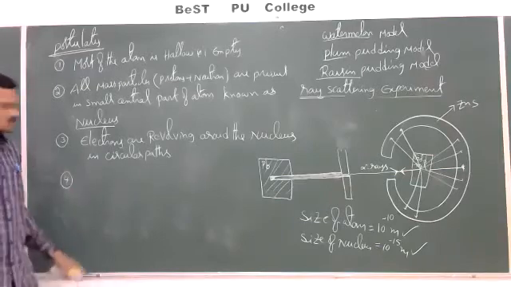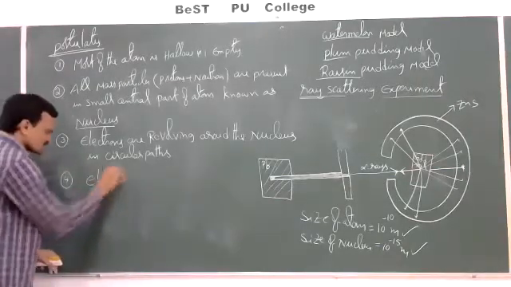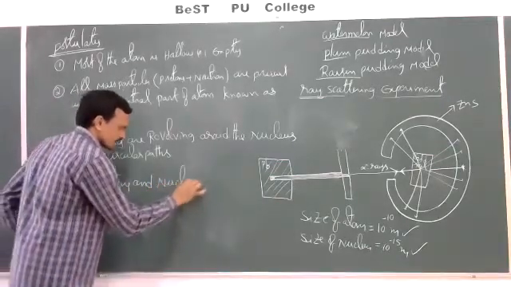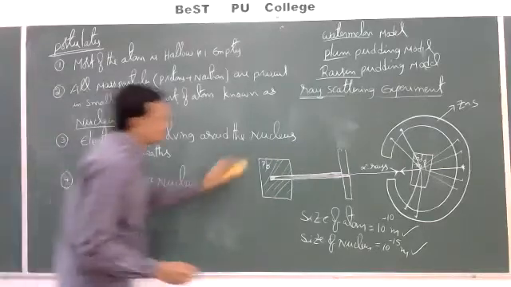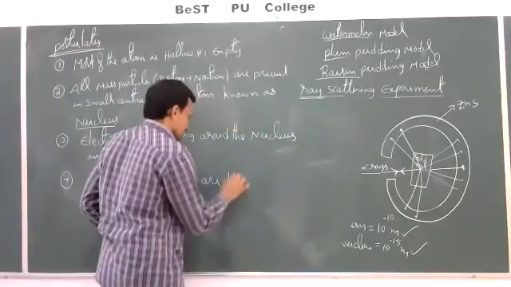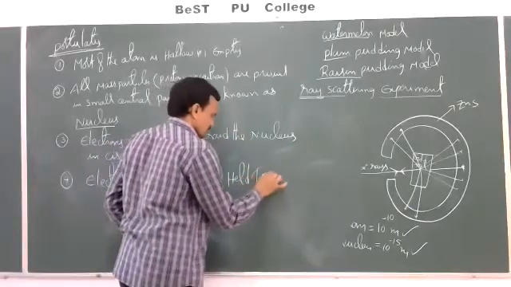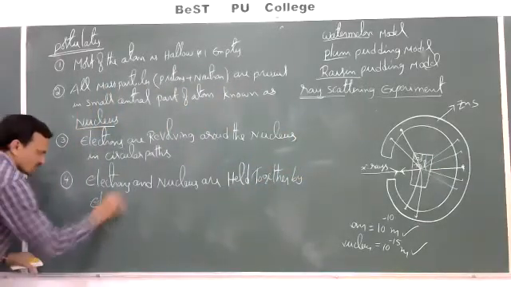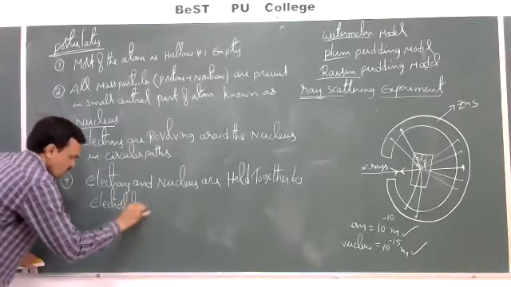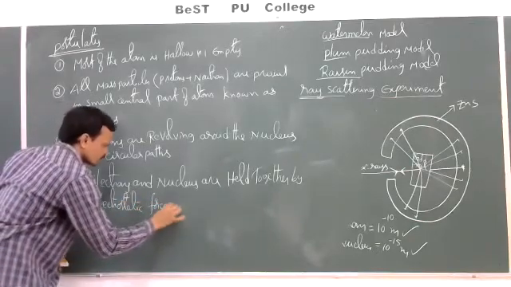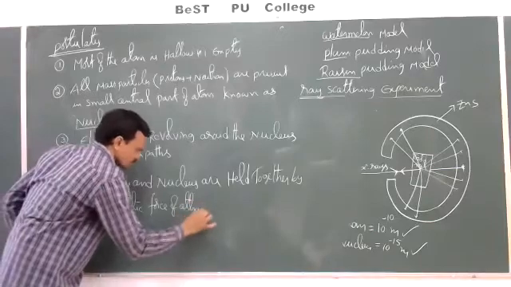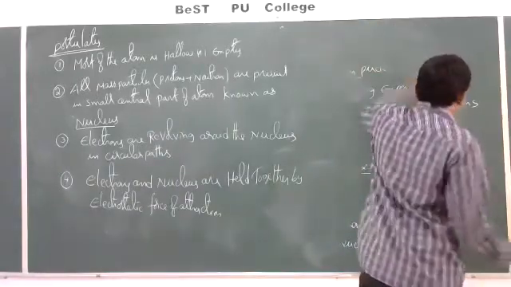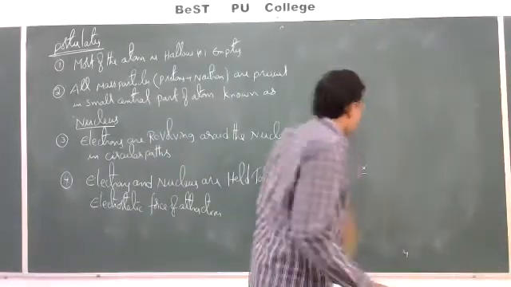And the fourth postulate is electrons and nucleus are held together by electrostatic force of attraction. So these are the four important postulates of this Rutherford atomic model.